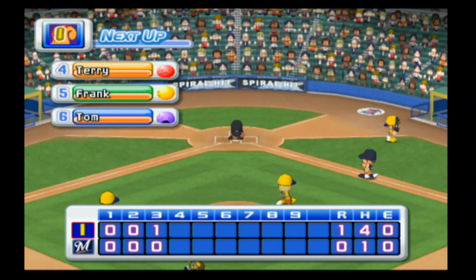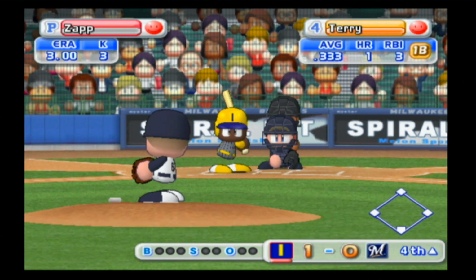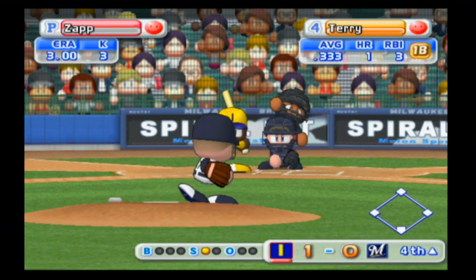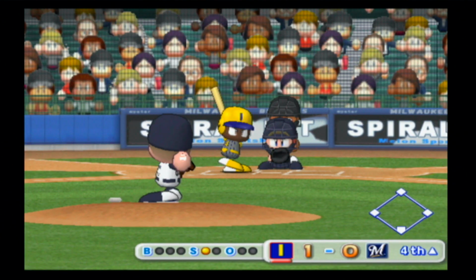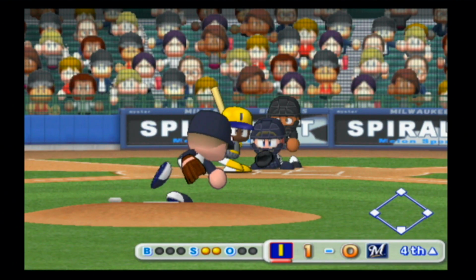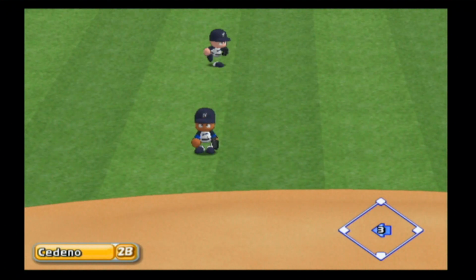Terry will lead things off for the Squirrels in the 4th. Terry with the base hit his first time up, though I don't think he advanced any further. Swings and misses at the first pitch, swings and misses at the second pitch. Hits this one, will it fall in? It will not. Cedeno makes the catch.